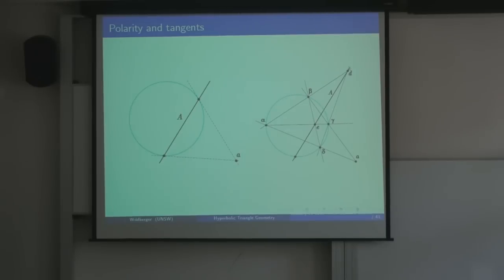How do we use this to define perpendicularity? We're going to say that 2 lines are perpendicular when one of them passes through the dual of the other. I'm going to call this correspondence duality. So I'll talk about the dual of a point being a line, and the dual of a line being a point. If one of the lines goes through the dual of the other line, then we say that those 2 lines are perpendicular.